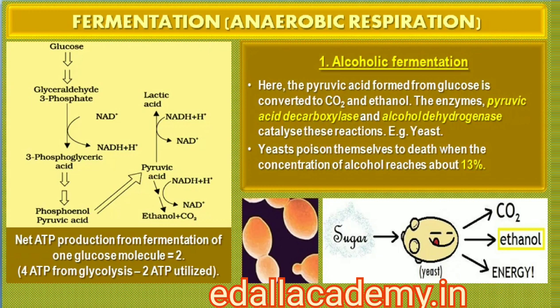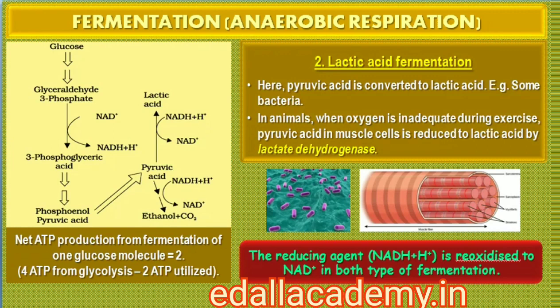Fermentation. In fermentation, say by yeast, the incomplete oxidation of glucose is achieved under anaerobic conditions by sets of reactions where pyruvic acid is converted to CO2 and ethanol. The enzymes pyruvic acid decarboxylase and alcohol dehydrogenase catalyze these reactions. Other organisms like some bacteria produce lactic acid from pyruvic acid.